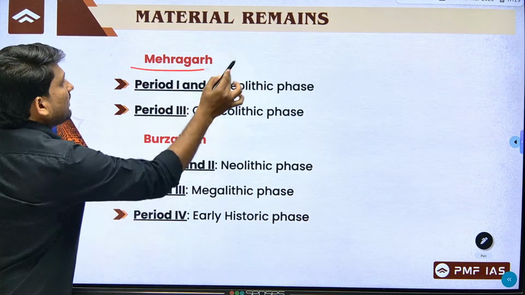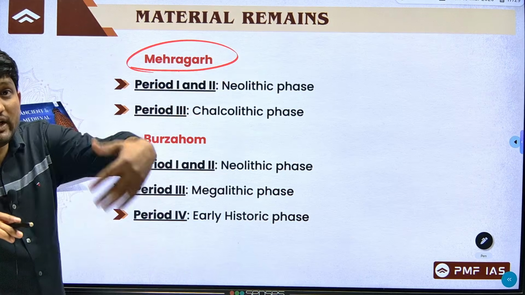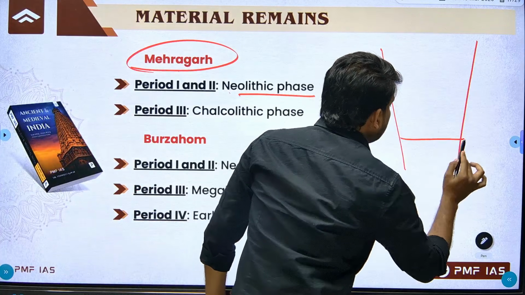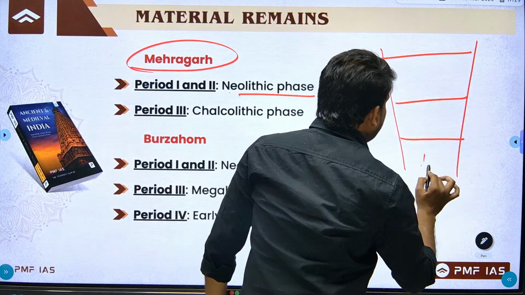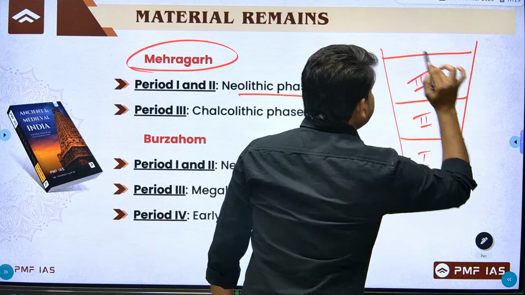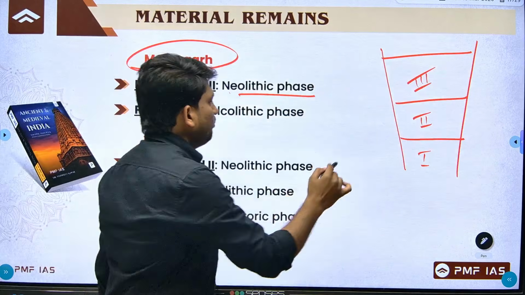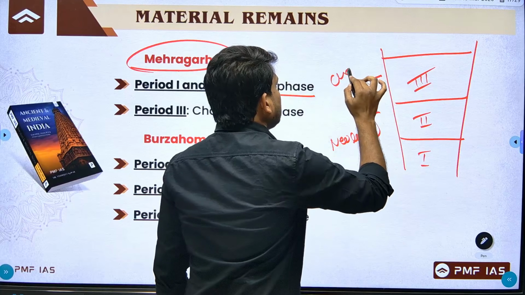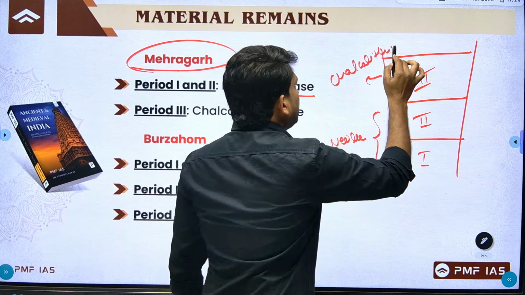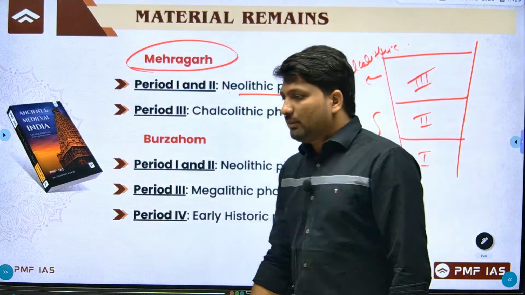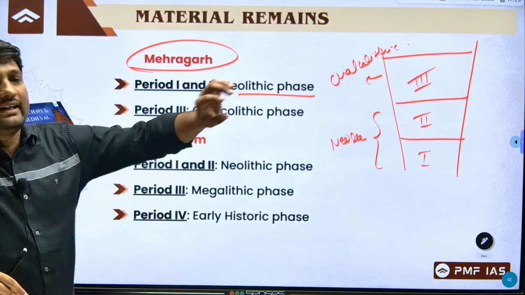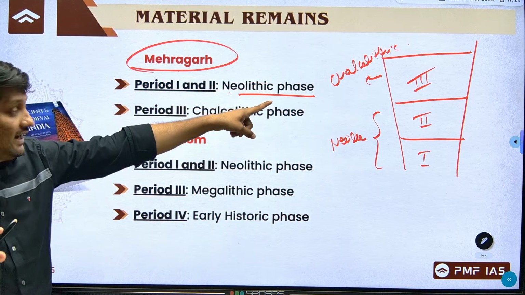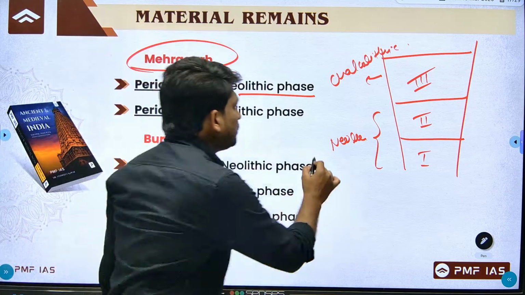So if you see Mehergarh, when we vertically excavated Mehergarh, in period 1 there were 3 layers, layer 1, layer 2, layer 3. Layer 1 and 2 belong to Neolithic, and layer 3 belongs to Chalcolithic. So remember, till now you have learned that Mehergarh was a Neolithic site. That doesn't mean it was not a Chalcolithic site. It was a famous Neolithic site, but it was also a Chalcolithic site.